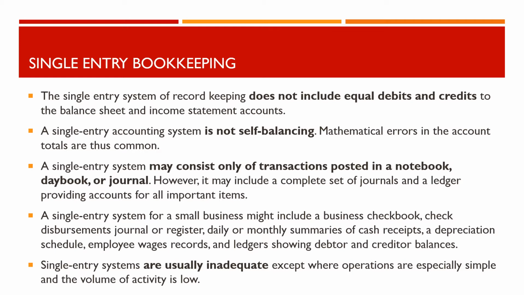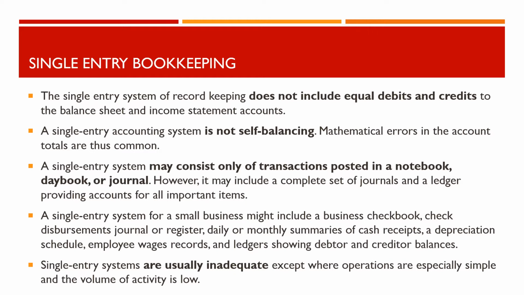A single-entry system may consist only of transactions posted in a notebook, daybook, or journal. However, it may include a complete set of journals and a ledger providing accounts for all important items. A single-entry system for a small business might include a business checkbook, check disbursements journal or register, daily or monthly summaries of cash receipts, a depreciation schedule, employee wages records, and ledgers showing debtor and creditor balances.